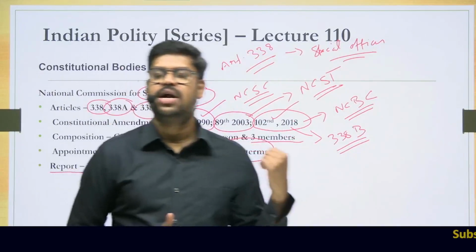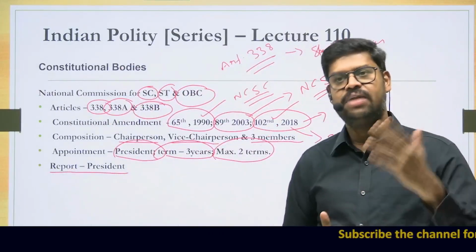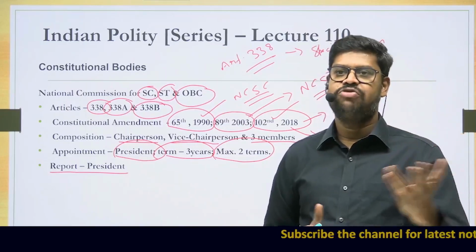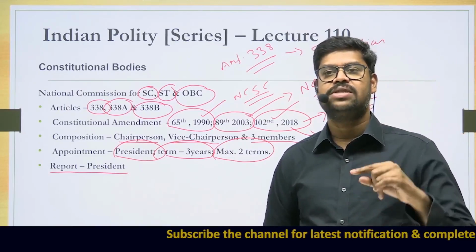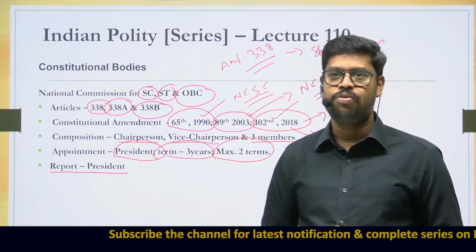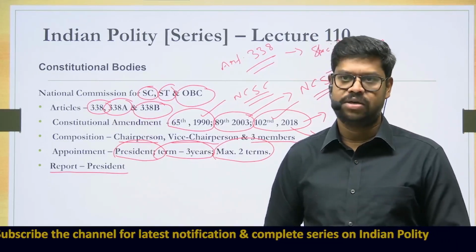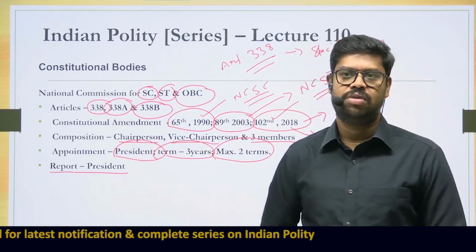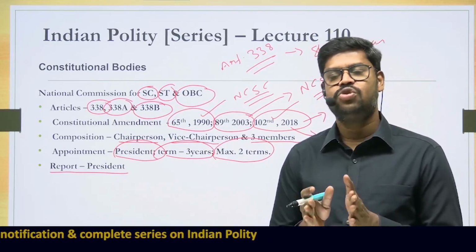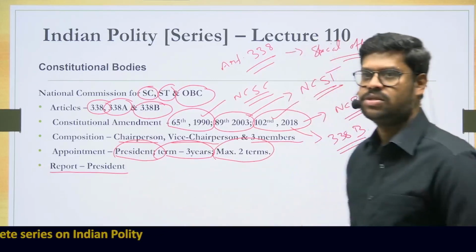Before the 102nd Constitutional Amendment and Article 338B, the National Commission for Backward Classes existed, but at that point of time it was a statutory body, established by the National Commission for Backward Classes Act. What was a statutory body earlier has now become a constitutional body. So it is very important that you understand the status of the National Commission for Backward Classes.